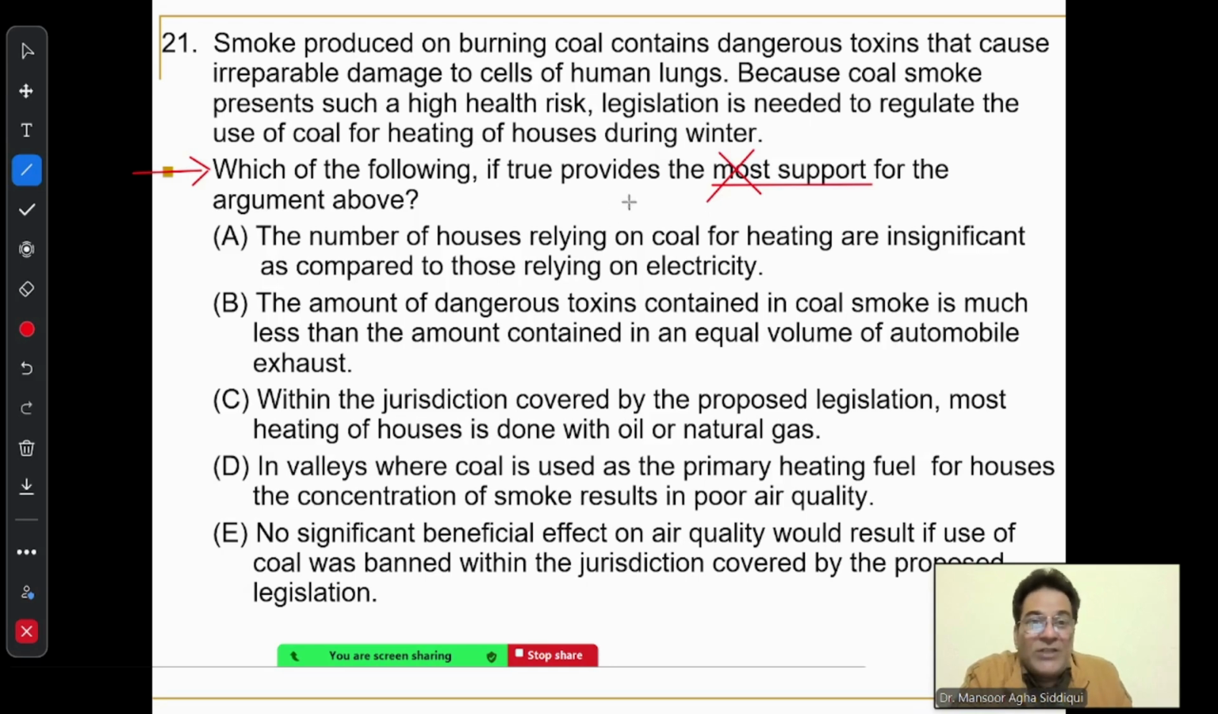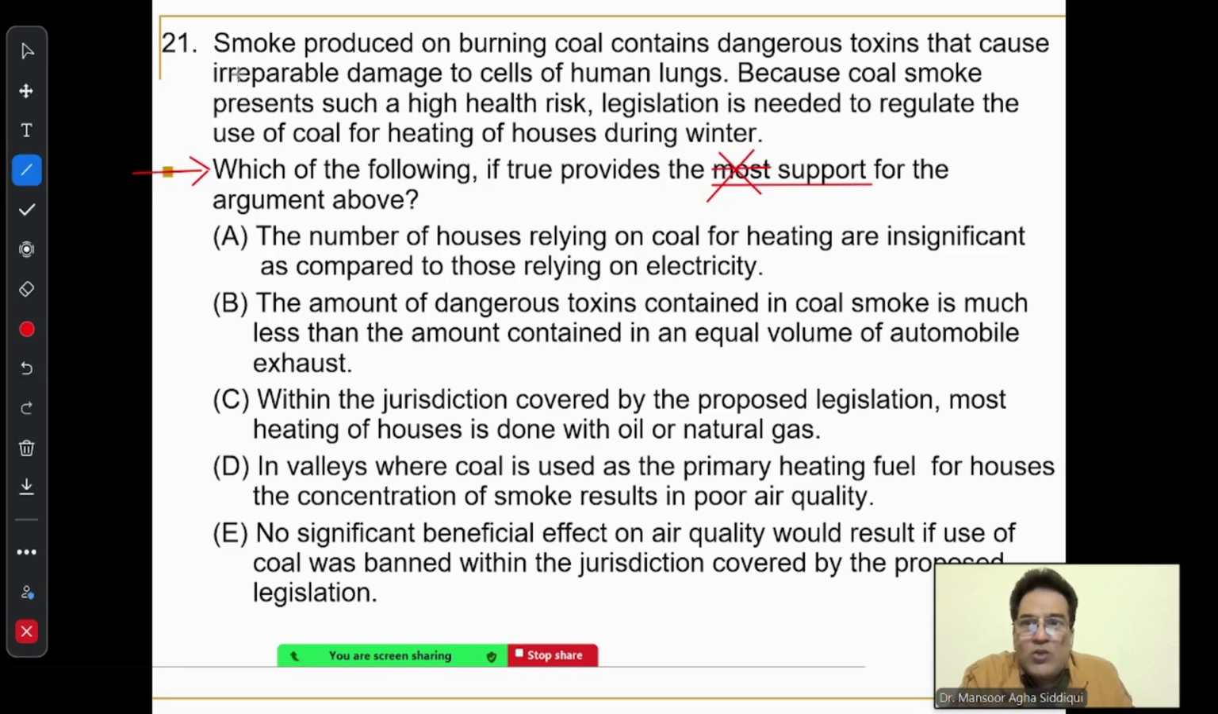It will give you an impression that possibly there is more than one answer choice which actually supports the argument given on top, and I need to have a preference order in my head, a set of rules which will tell me which one of the following is really supporting more. No, don't worry about this particular word, most. Mentally cancel it. So the question is actually asking which of the following, if true, provides support for the argument above.